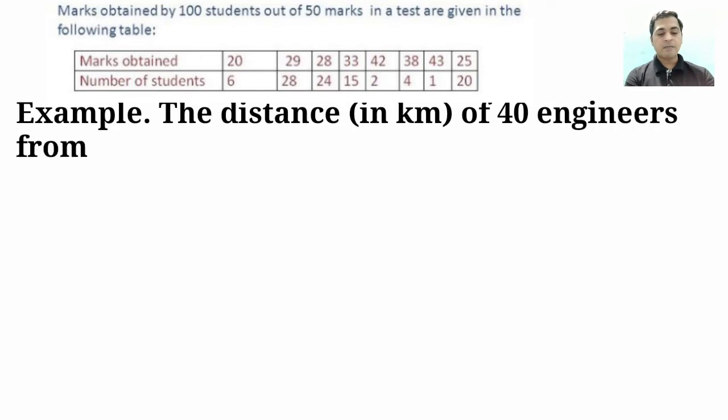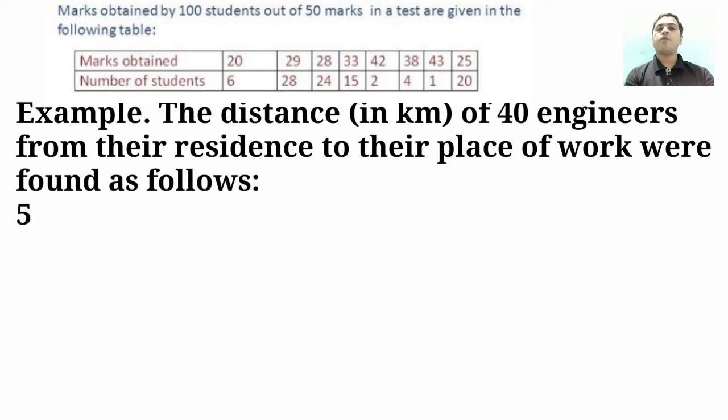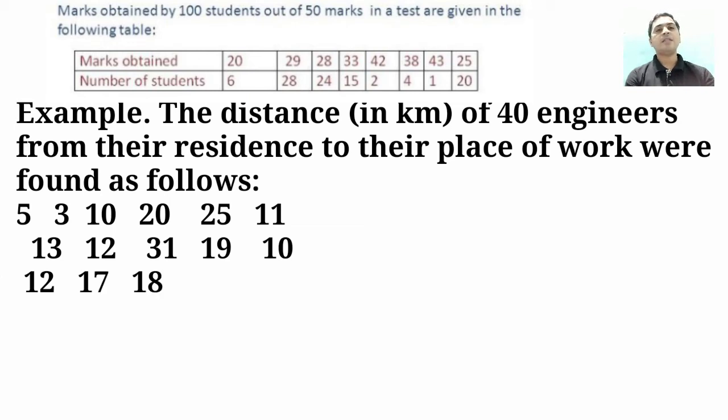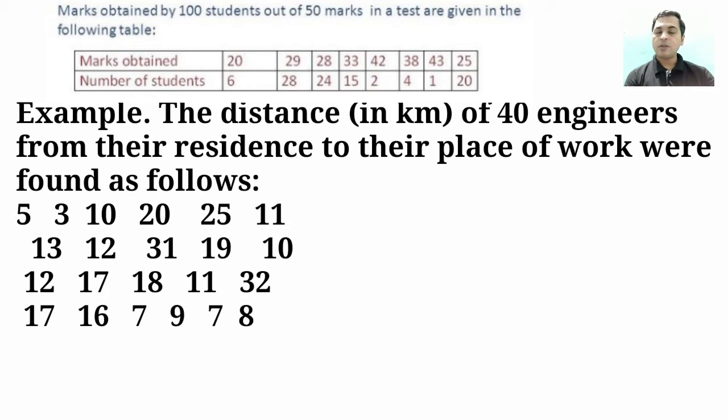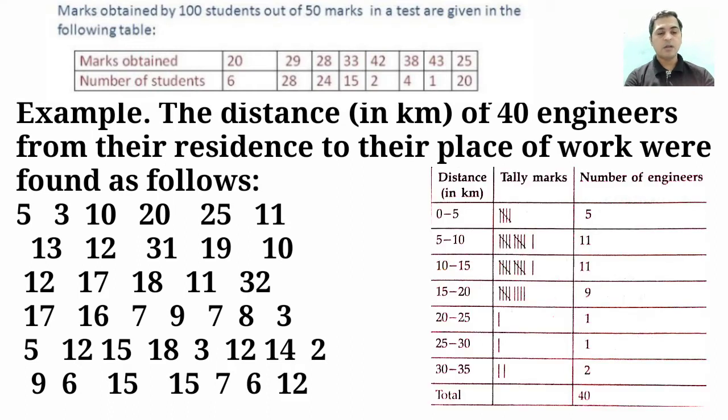The distance in kilometers of 40 engineers from their residence to the place of work was found as follows: 5, 3, 10, 20, 25, 11, 13, 12, 31, 19, 10, 12, 17, 18, 11, 32, 17, 16, 7, 9, 7, 8, 3, 5, 12, 15, 18, 3, 12, 20, 14, 2, 9, 6, 15, 15, 7, 6, 12.